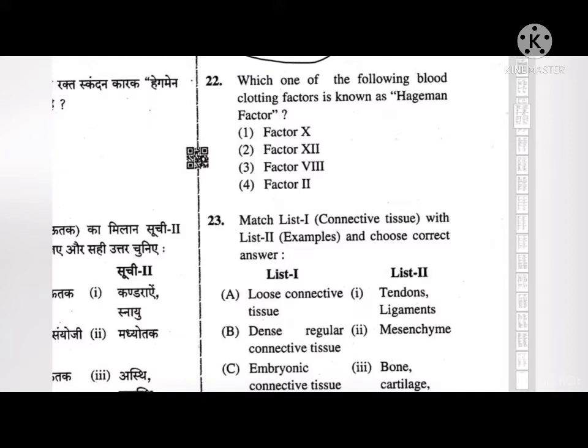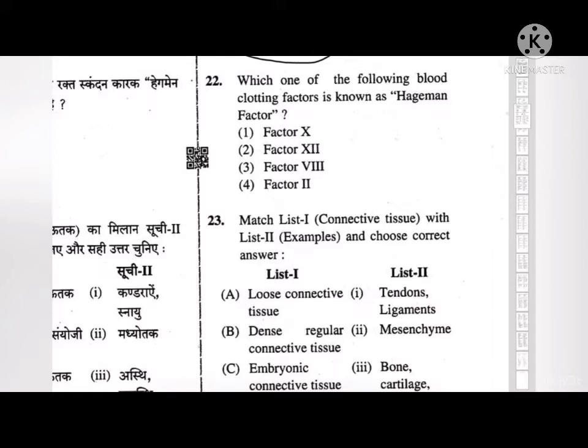Okay. So it is caused by a deficiency of factor 12, that is Hageman factor, a plasma protein that is a glycoprotein. So specifically factor 12 is a clotting factor. Clotting factors are specialized proteins that are essential for proper clotting, the process by which blood clumps together to plug the site of a wound to stop bleeding.